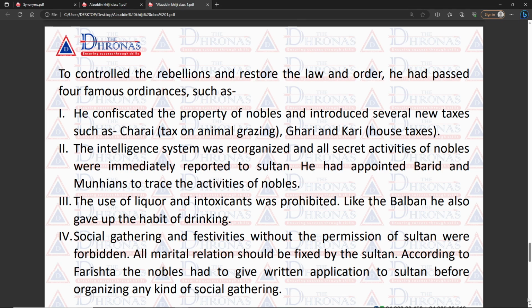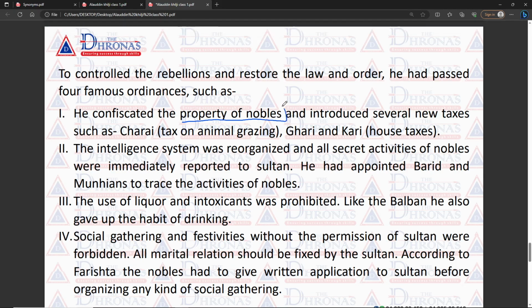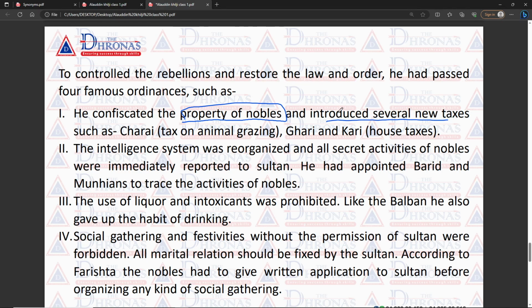So what are the four ordinances? First of all, he confiscated the property of nobles, and then he introduced new taxes. What kind of taxes? First of all is Charai.